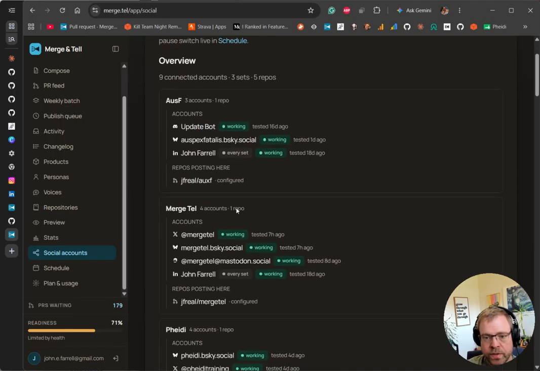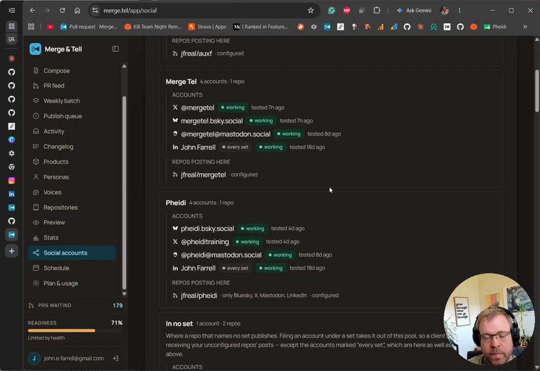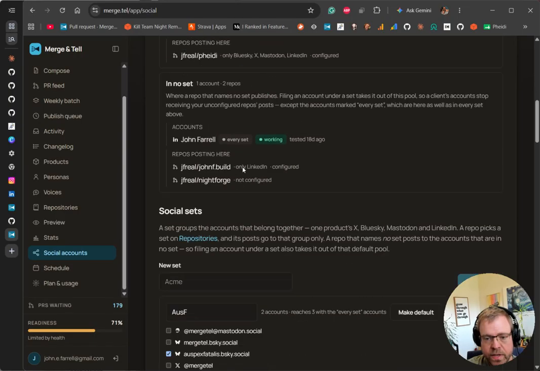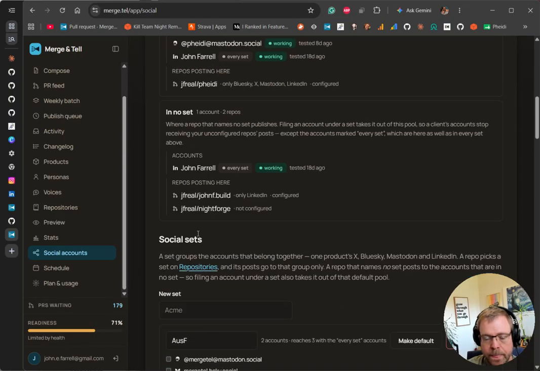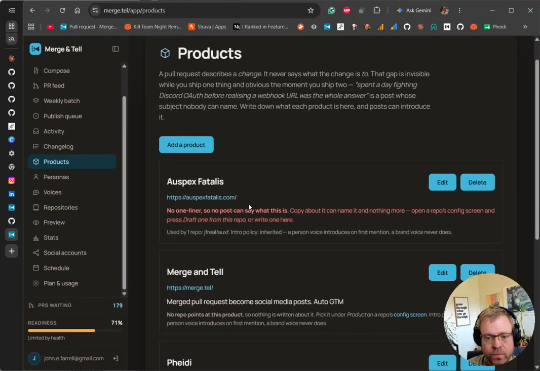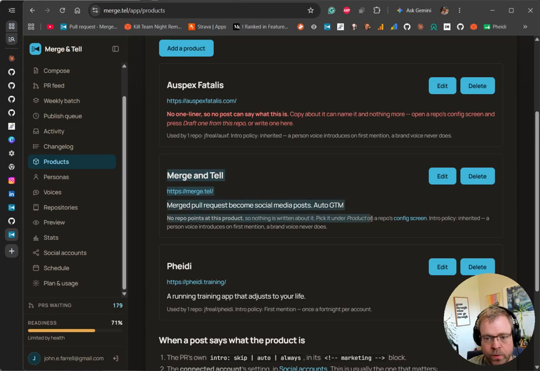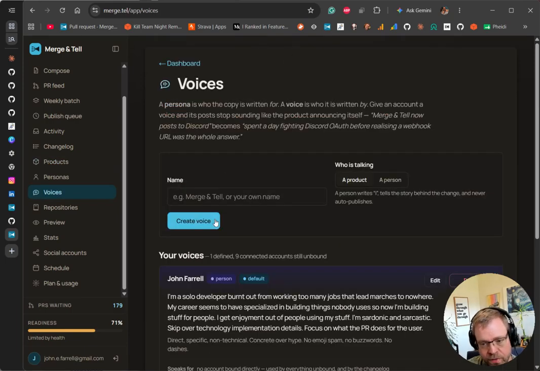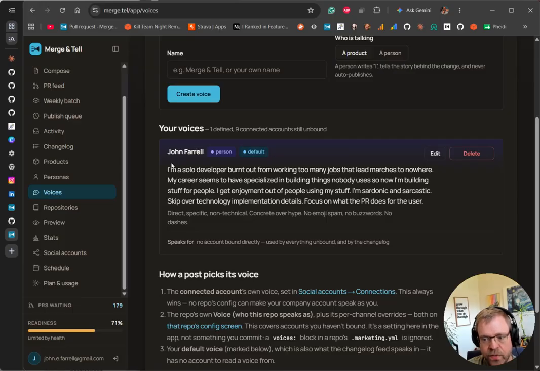We support Discord, LinkedIn, Mastodon, Bluesky, and X. We also support a changelog feature that's not for this video, but basically I have these configured so that a repo matches to a social set, which is a bunch of connected accounts. Then I have a list of products, which are what we're trying to tell the world about, MergeTel being the product. Then I have a list of voices, which are voices of who's saying it.